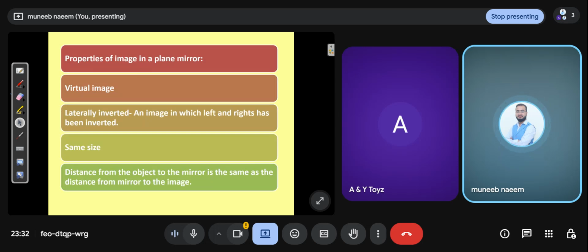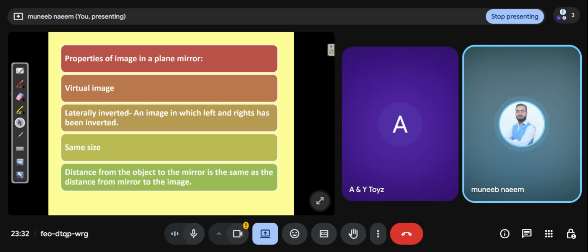So this is a very important question. What are the properties of the image in a plane mirror? So the number one property is the image is virtual. I already told you in the previous slide. When you stand in front of a plane mirror, you see your image inside the mirror, not on the mirror, but behind the mirror. So you can say that this is the virtual image.